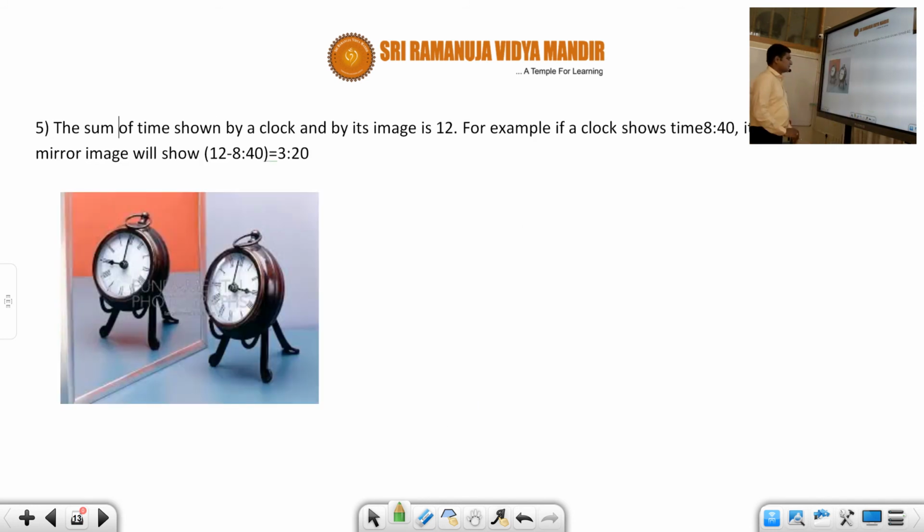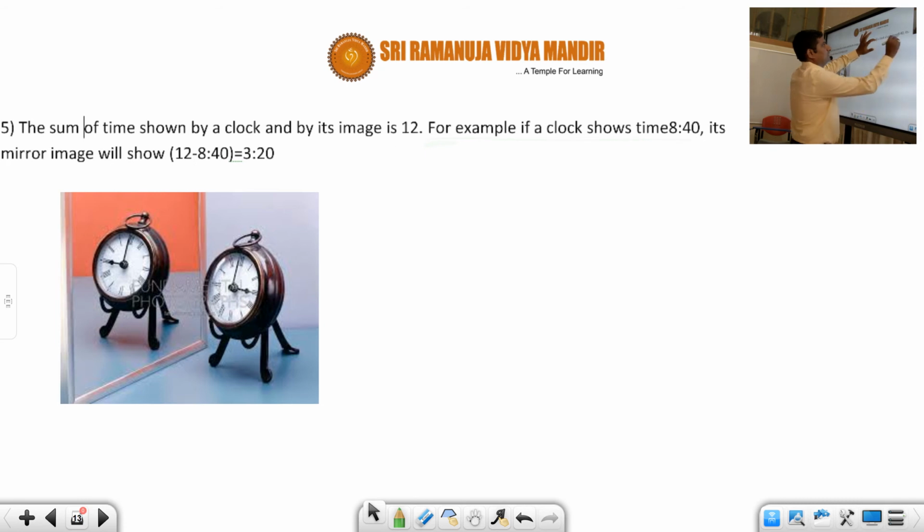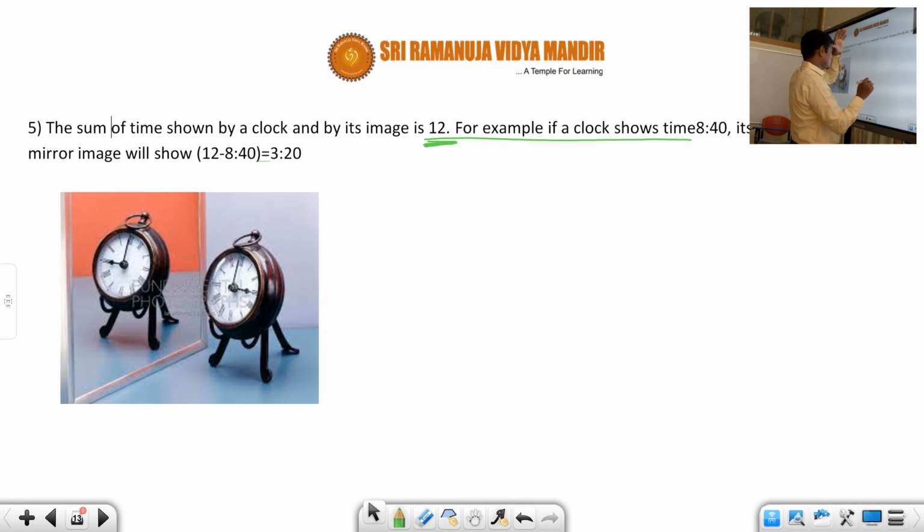Now coming to the next point, this is also one important point. The sum of time shown by a clock and by its image is always 12. 12 means 12 hours, and each hour has 60 minutes. You should see it like that. For example, suppose the clock shows the time as 8:40, then what is the mirror image it will show?